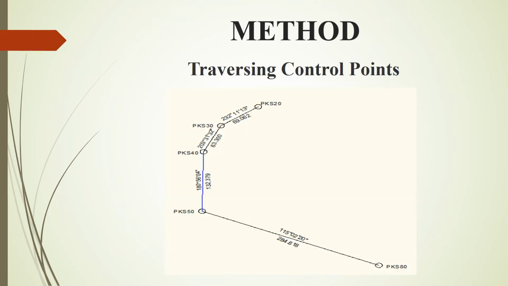Traversing control points. The traversing control points are obtained from the previous surveying plan for the ground control points. There are 5 ground control points: PKS20, PKS30, PKS40, PKS50, and PKS80 selected for this research to compare with the data collected by the real-time kinematic method.